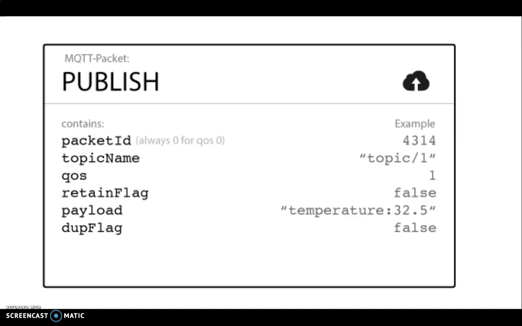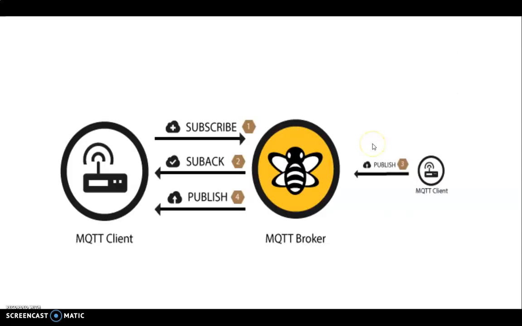Topic name, as I told you earlier, is the unique topic name to which the data is going. The retain flag says whether the broker has to remember the state, and more on this is coming. Payload is the actual data. That means 32.5 degrees centigrade, or whatever data you want to publish, comes here along with the feed name, for example temperature. Then the duplicate flag says whether this is a duplicate value or not. More details on this also you can learn.